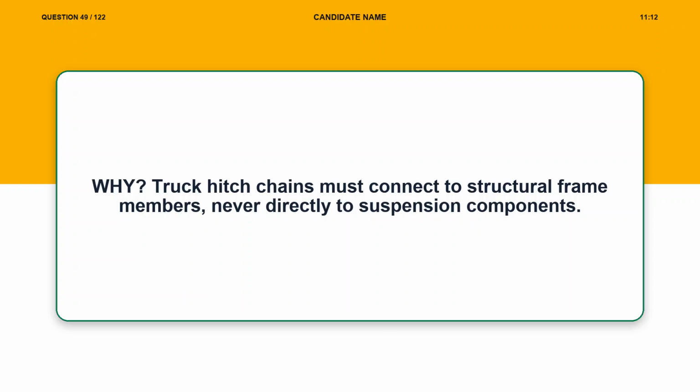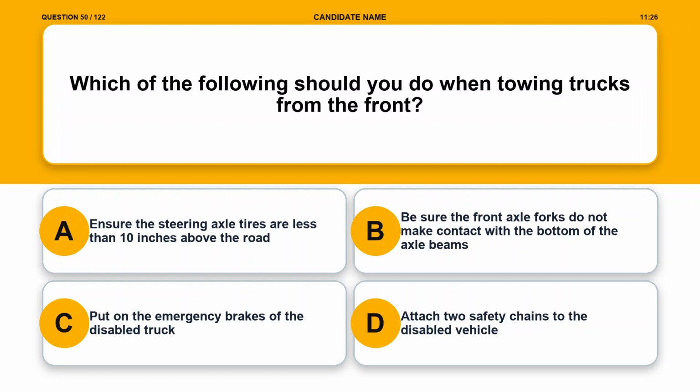Explanation. Truck hitch chains must connect to structural frame members, never directly to suspension components. Question 50. Which of the following should you do when towing trucks from the front?